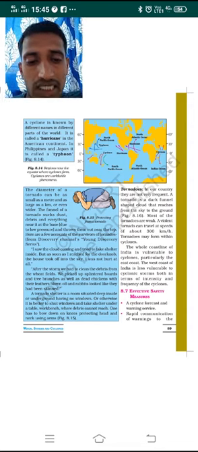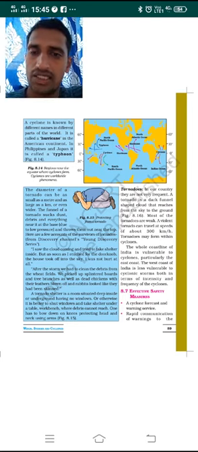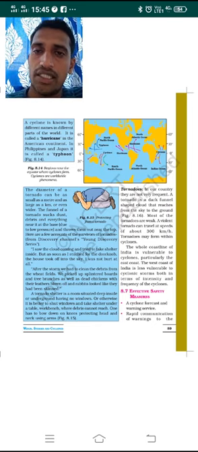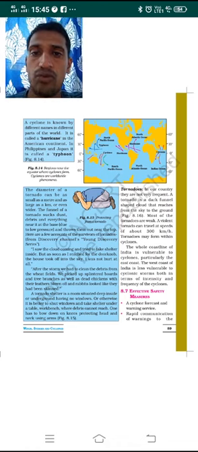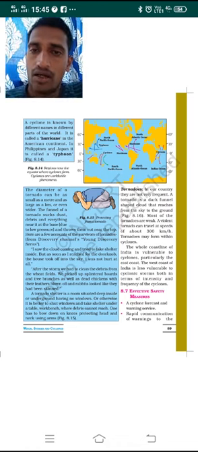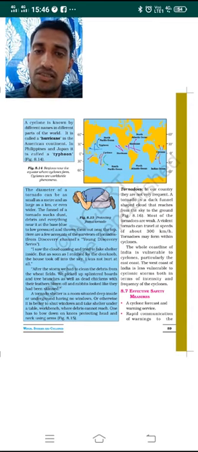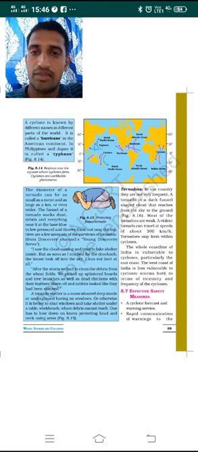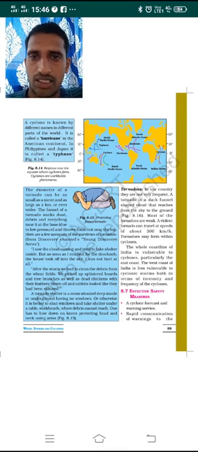Now let us go for the next concept, that is effective safety measures. How can we keep ourselves safe, and what safety measures can we follow to protect ourselves from tornadoes, or even cyclones? When such events take place, how can we protect ourselves? That has been given here. Let us discuss them one by one.